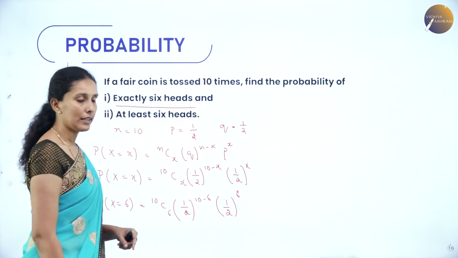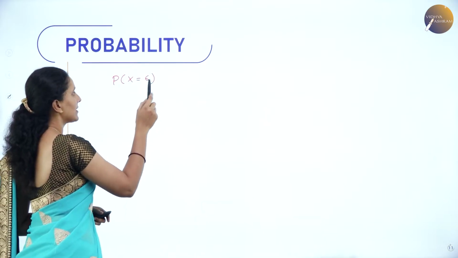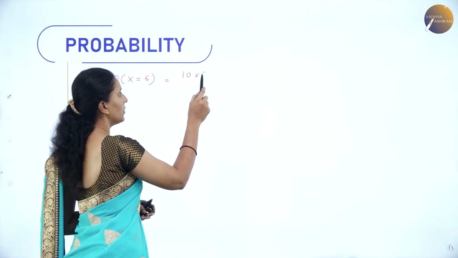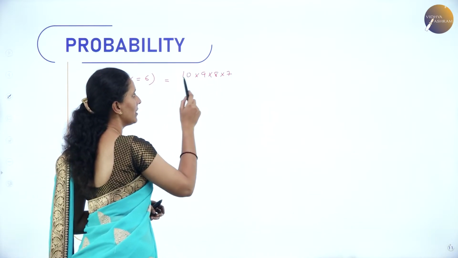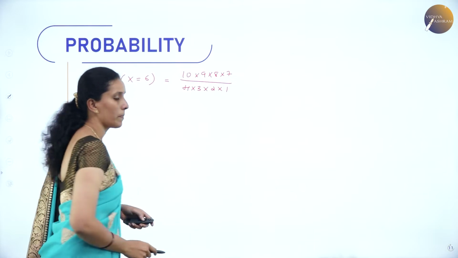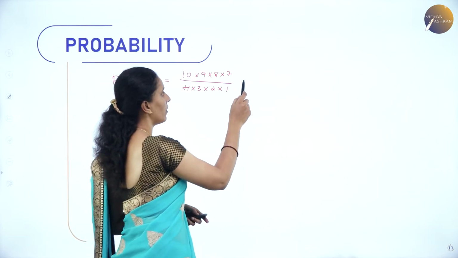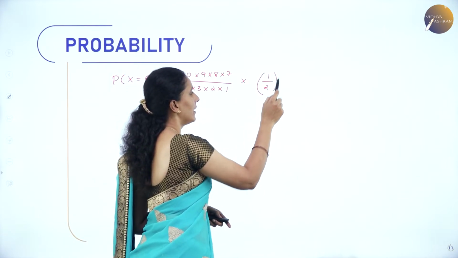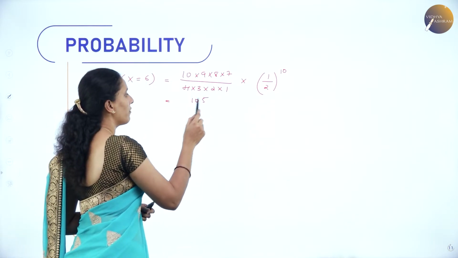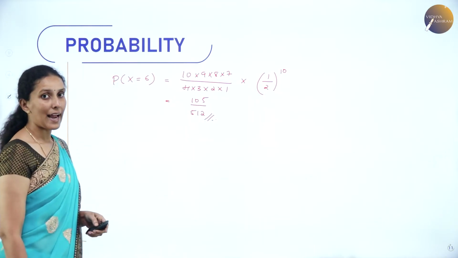So when you calculate this 10C6, the probability of getting exactly 6 heads is, 10C6 can be written as 10 into 9 into 8 into 7, 6 factorial will get cancelled. So we are left with 4 into 3 into 2 into 1. And here we have half 4 times, half 6 times. So therefore we can write it as (1/2)^10. And when you solve this, you will get the value as 105 divided by 512. So this will be the probability of getting exactly 6 heads.